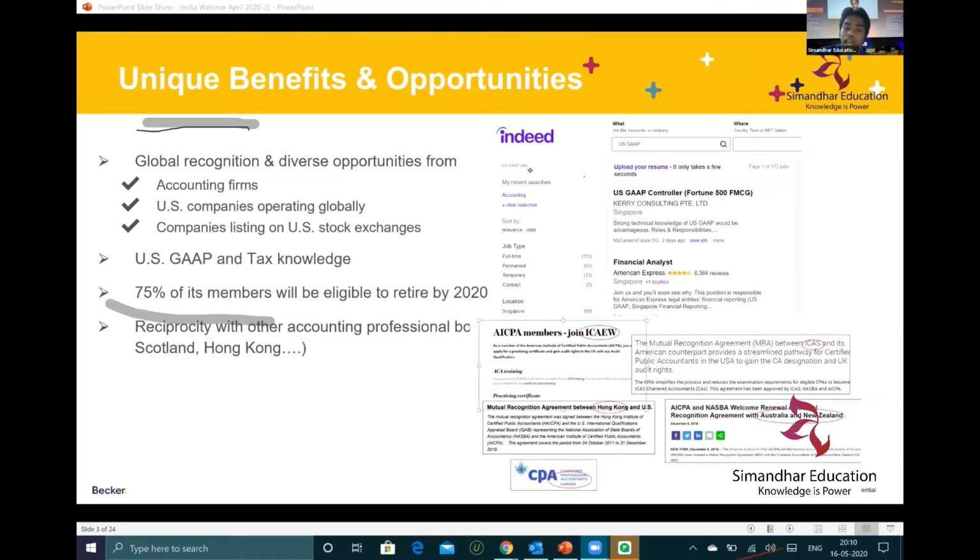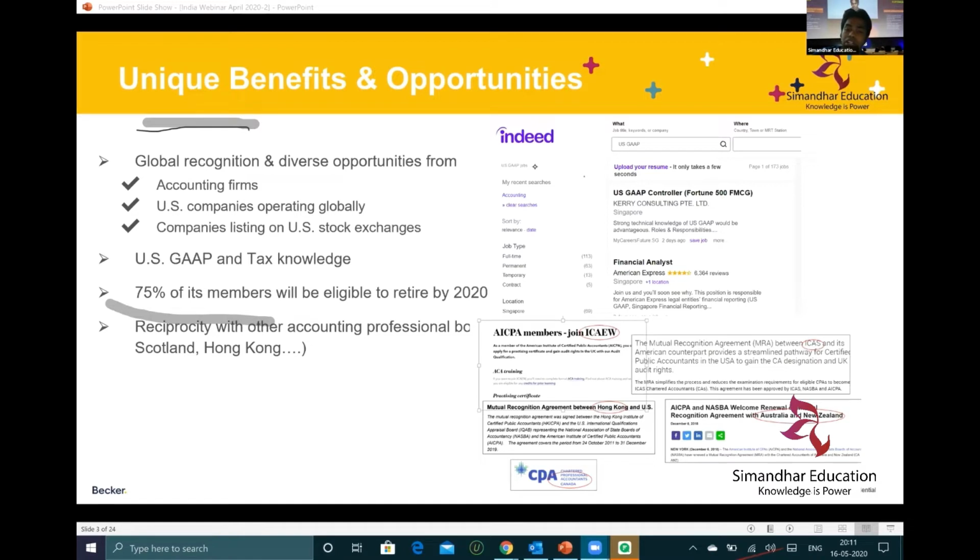So you will have to write all 4 subjects of CPA, and there is no exemption whatsoever, because the only reason for not having exemption is that ICAI has not signed any MOU with AICPA, unfortunately. So that is the reason why you might not be seeing CAs getting recognized in the US more, and that's why even in India, the Indian companies or the US companies operating in India hire the CPAs. I'll take you to those roles and requirements later.